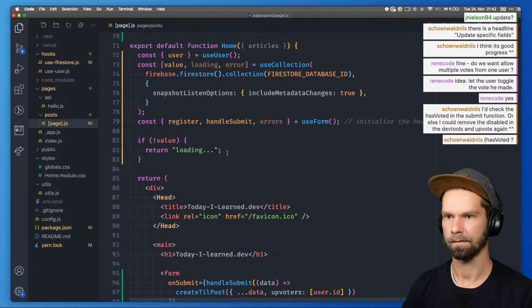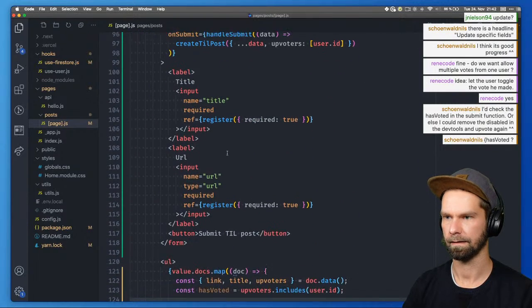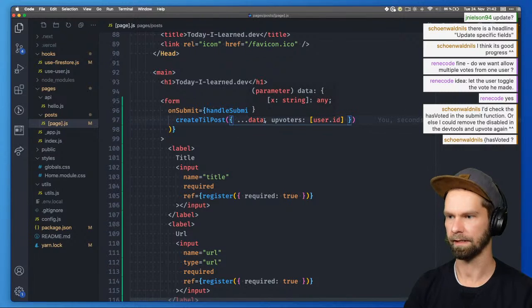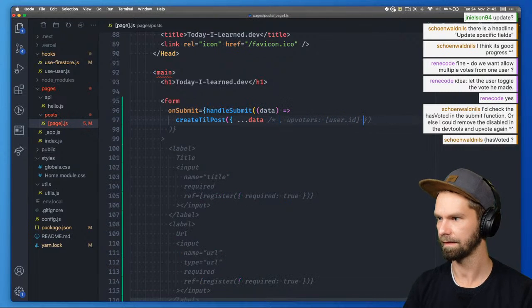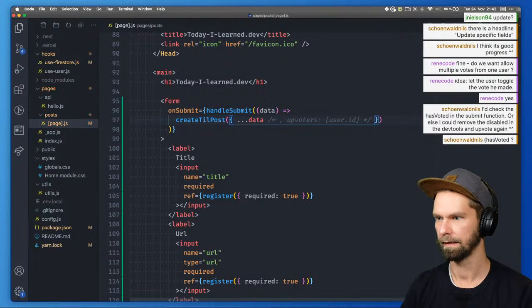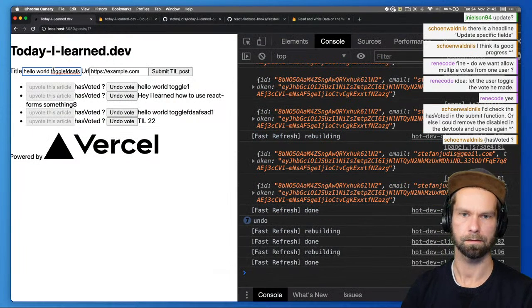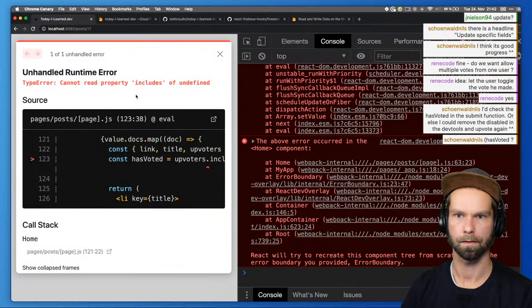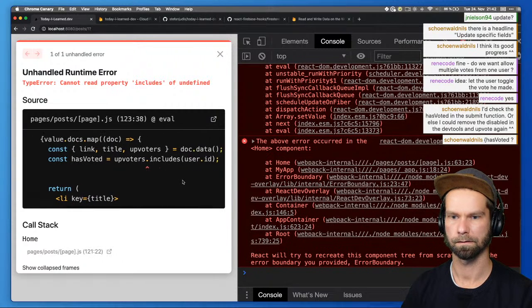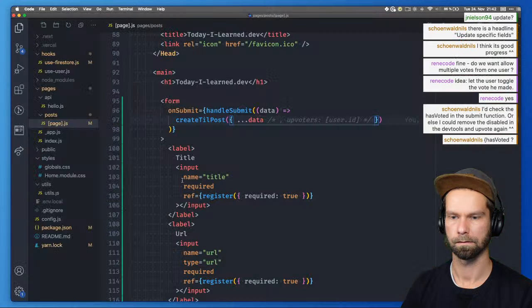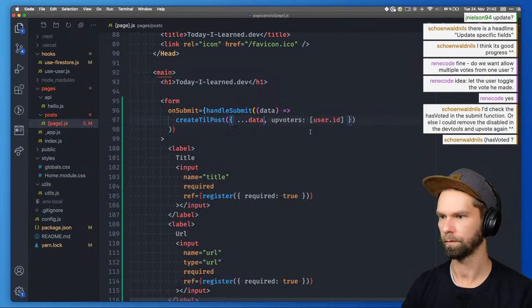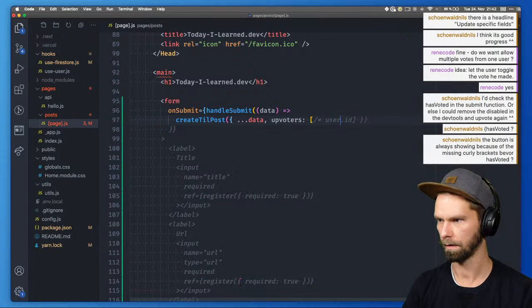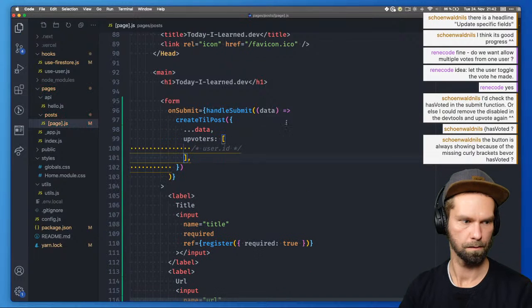Okay. So let's ignore this part for a moment, because it makes testing very hard when we pass the upvoters already in there. So let's do this. Hello. Can I read property includes of undefined? Oh yeah, that's not what I want to do. What I want to do is basically grab this buddy here and ignore that one. Here we go.